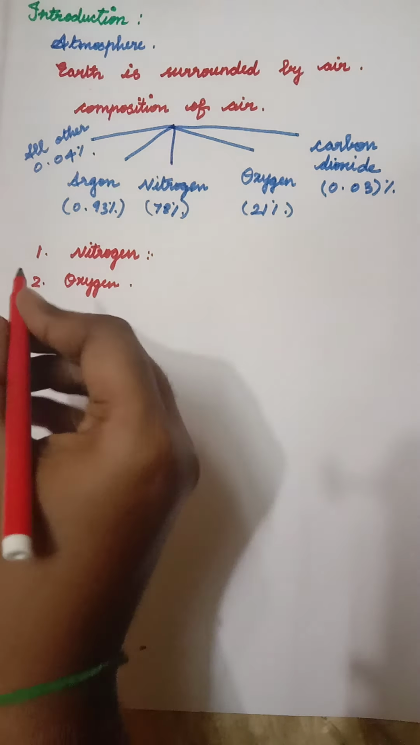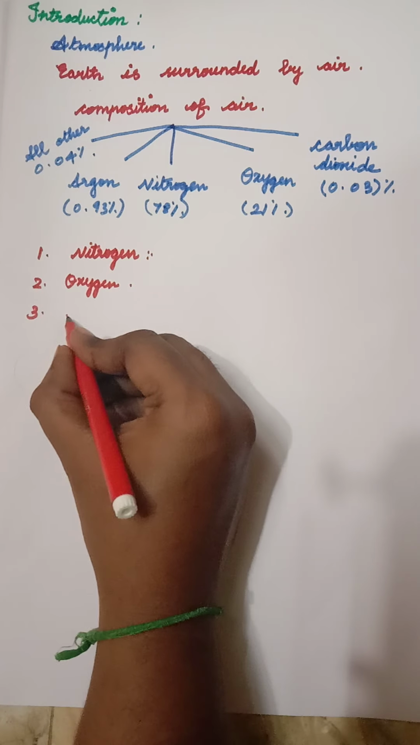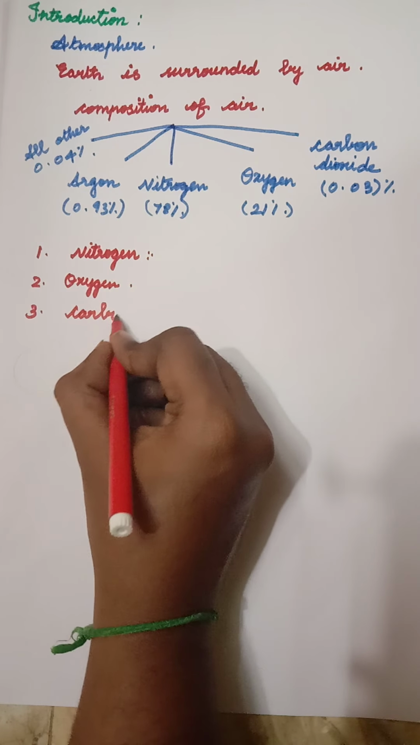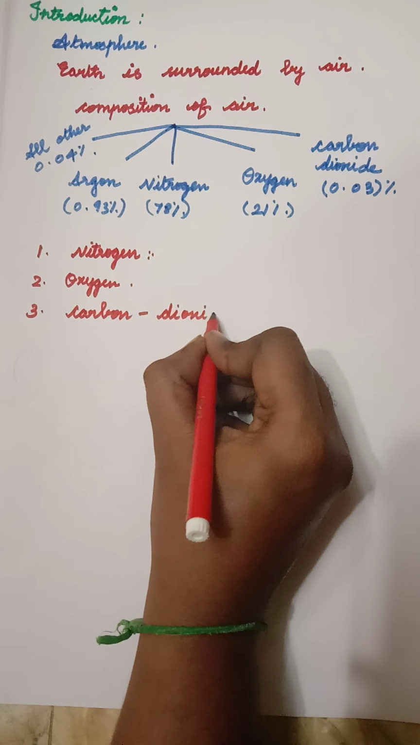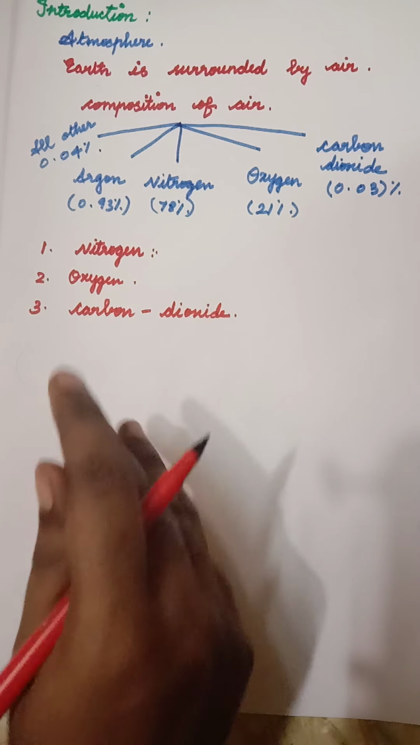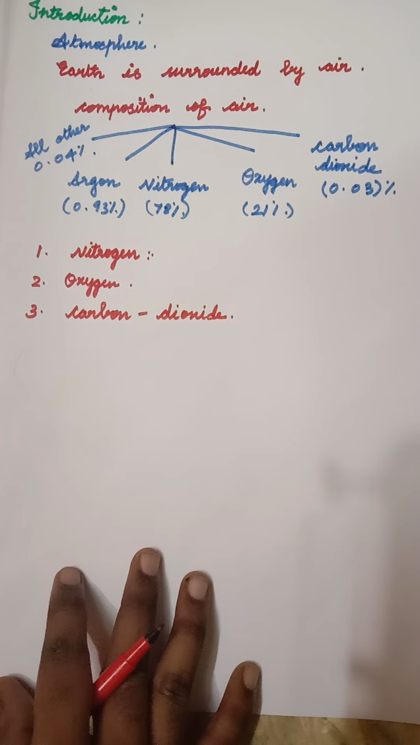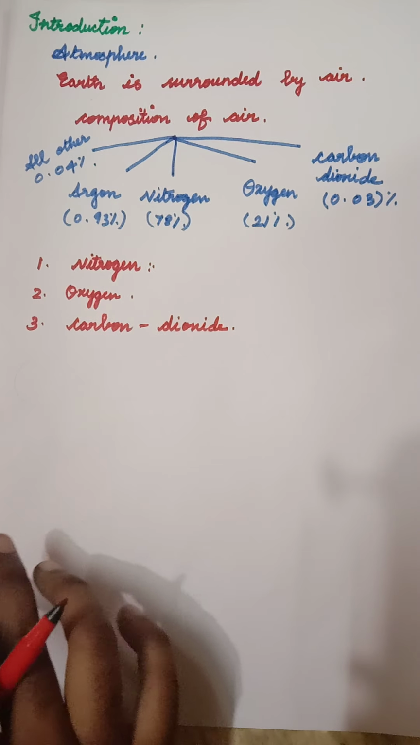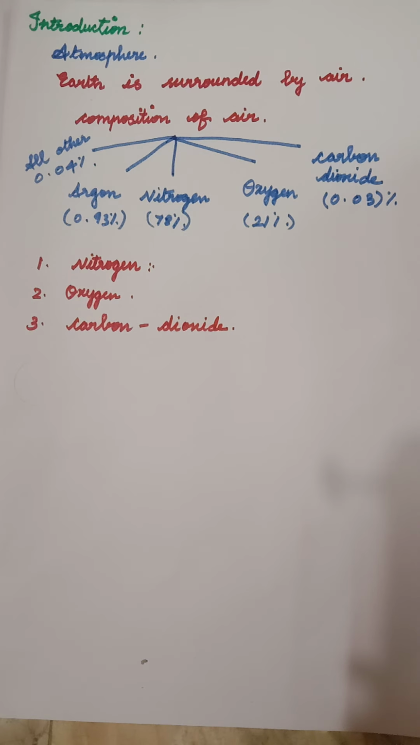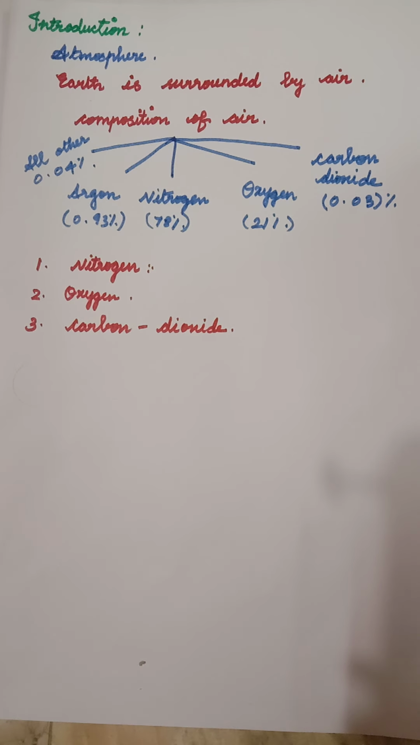And next is carbon dioxide. The plants make their own food by using carbon dioxide. This is about the composition of the air.